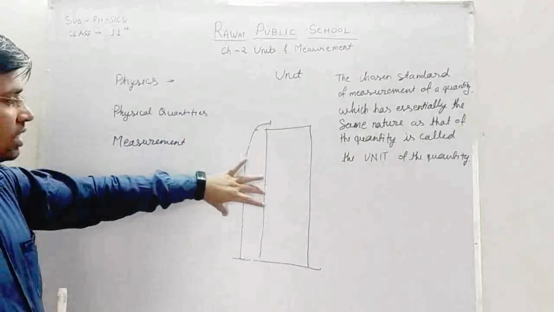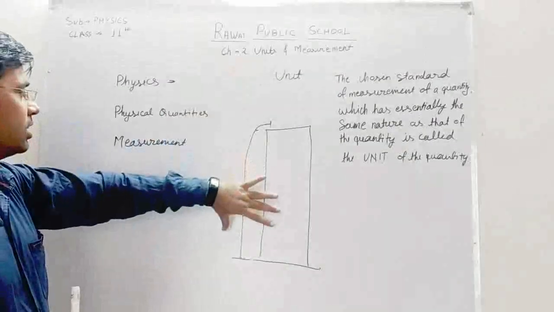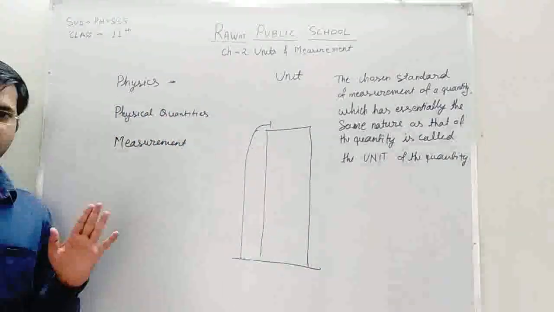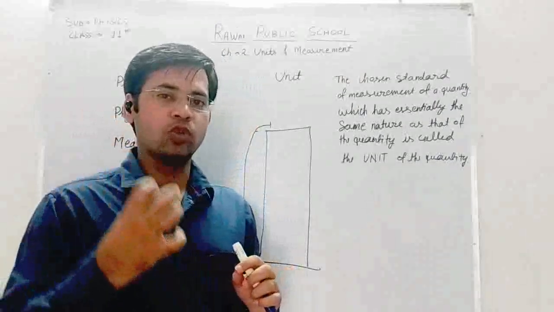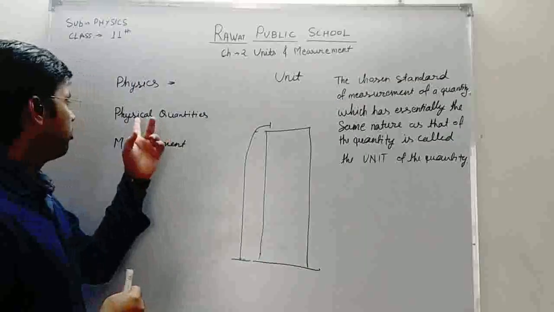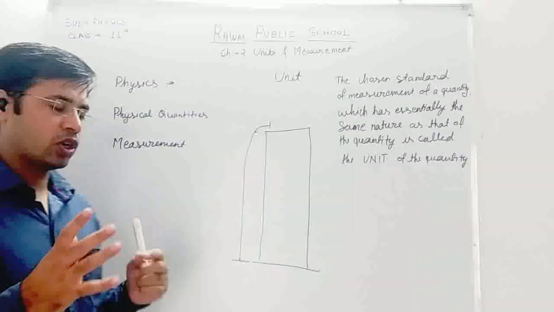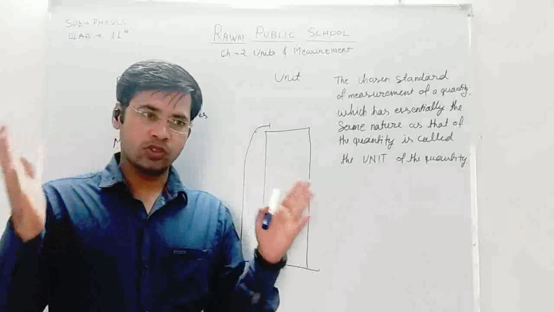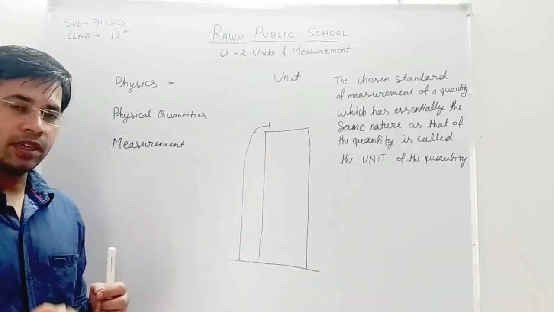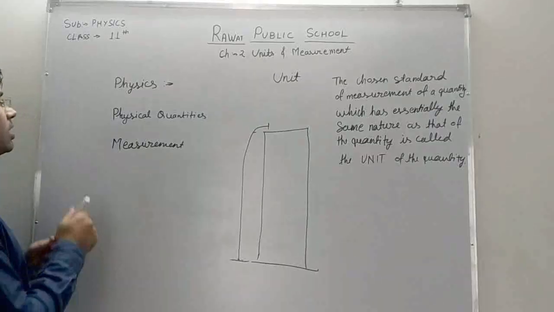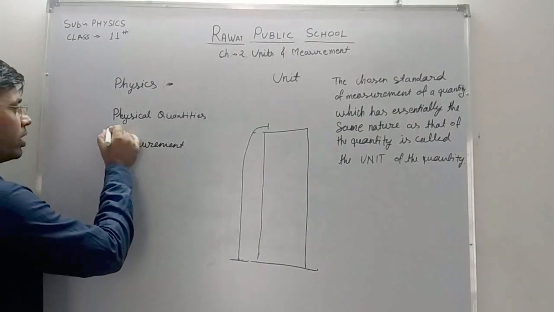All these quantities involved in this are physical quantities. Now these physical quantities we need to measure, so the definition of a physical quantity is important. All those quantities with respect to which we make physics laws are known as physical quantities.